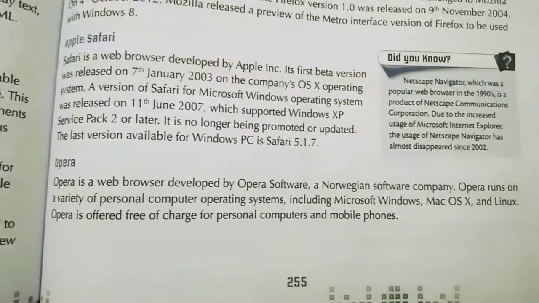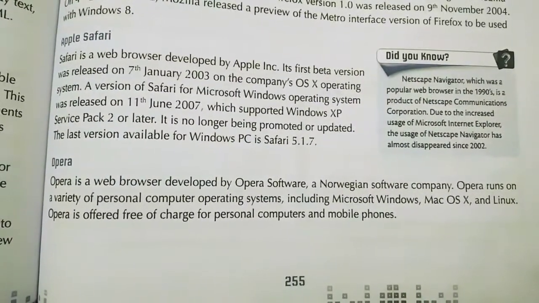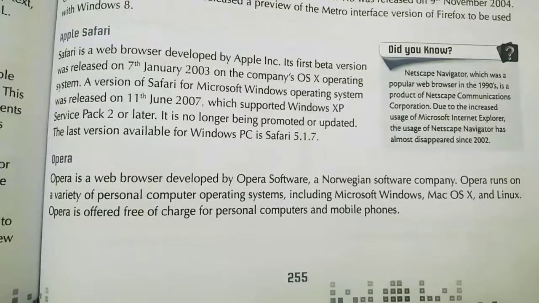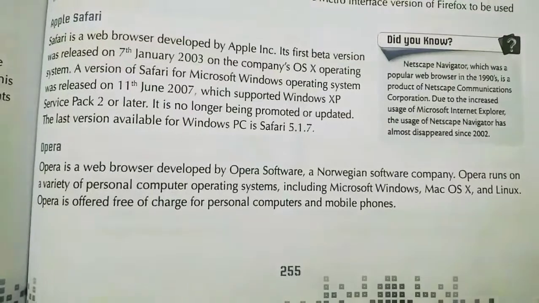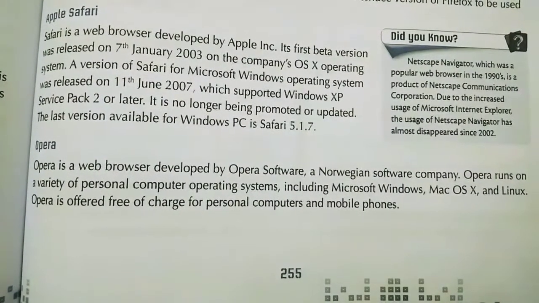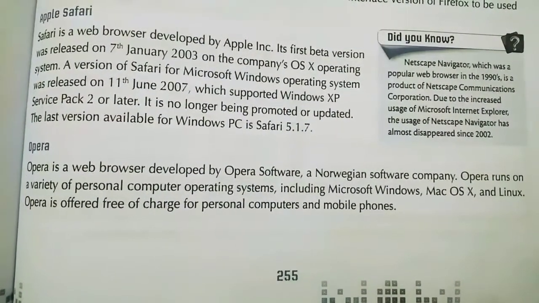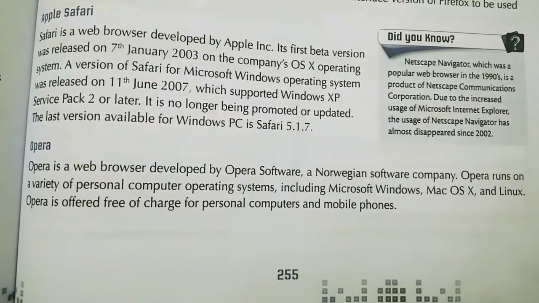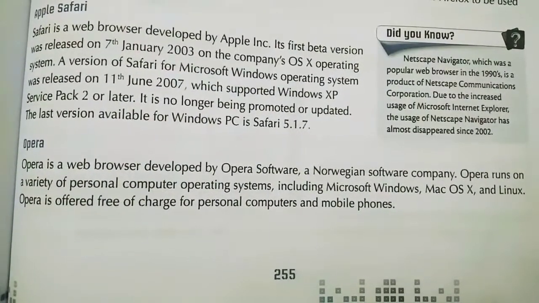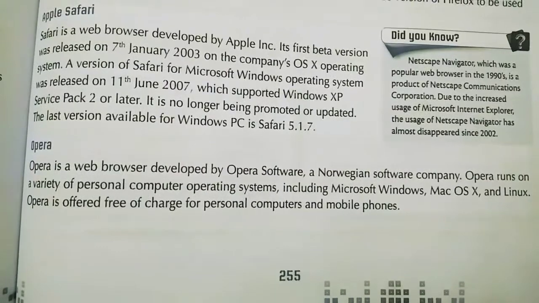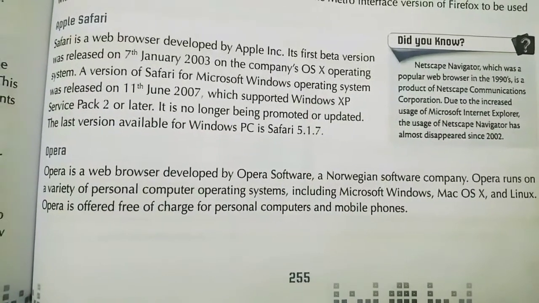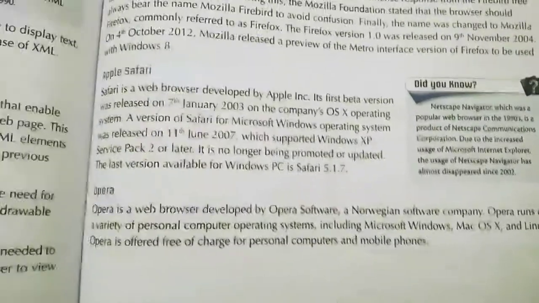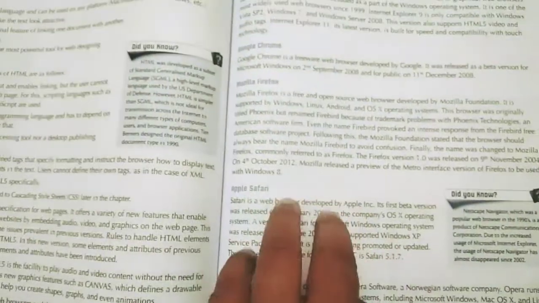Next, Opera. Opera, you know already. Opera is a popular web browser developed by Opera Software, a Norwegian software company. Opera runs on a variety of personal computer operating systems. That means it can run on any operating system: Windows, Mac OS X, Linux. Opera is free of charge for personal computers and mobile phones. So on mobile phones also you can see the Opera web browser. Next, see what is given.